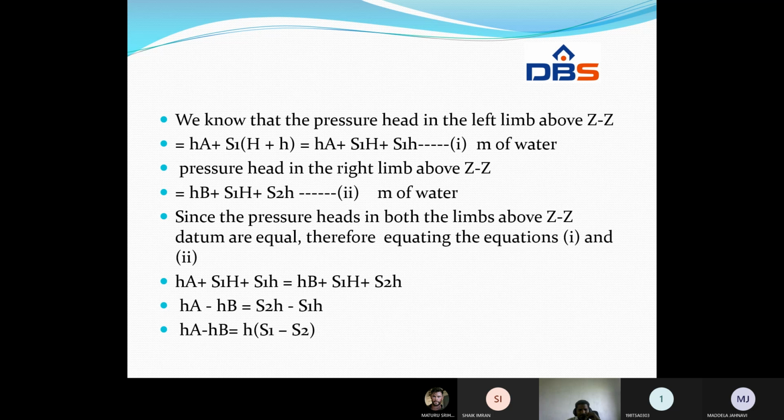If we simplify it, S1 H on both sides will get cancelled. hA minus hB is equal to S2 h minus S1 h, that is equal to h into (S2 minus S1). This is the pressure difference between the left and right limbs.